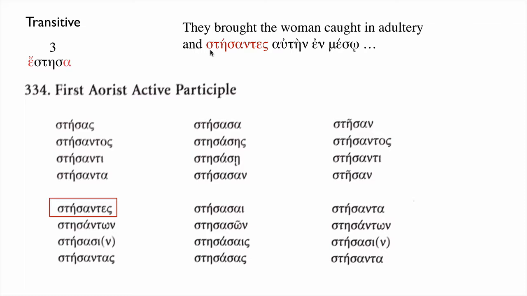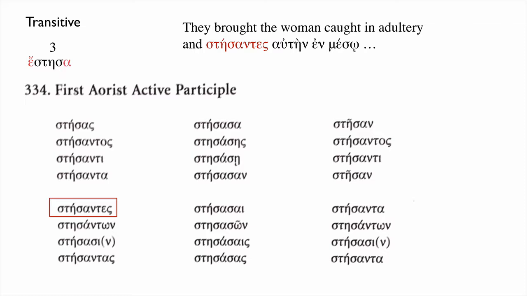And they, when they had placed her in the middle, when they stood her in the middle, and the sentence goes on. We won't do more with this first aorist because, as I said, it's pretty regular, and you just need to remember that it's transitive, and when you're trying to spot it and distinguish it from the second aorist, you need to remember that the first aorist will always have the full sigma.